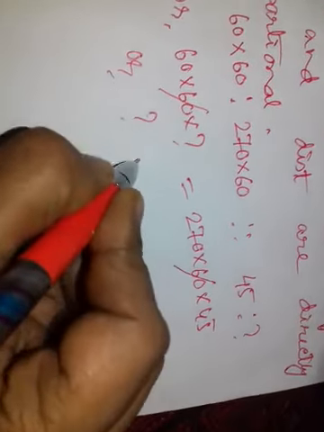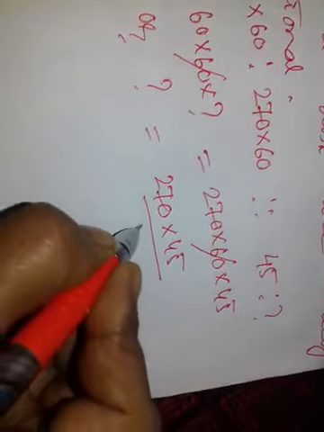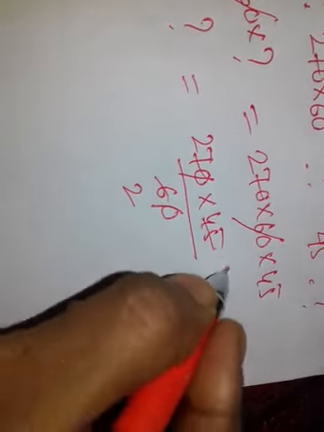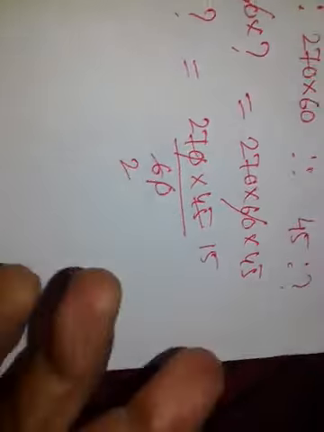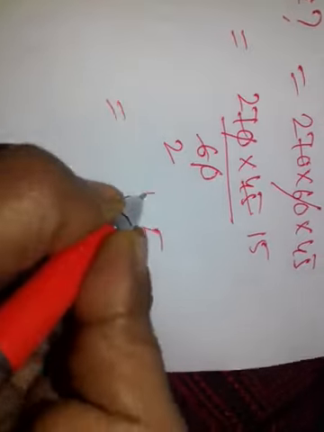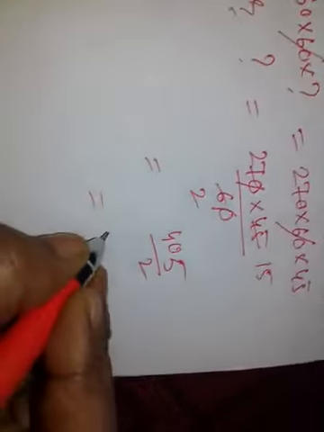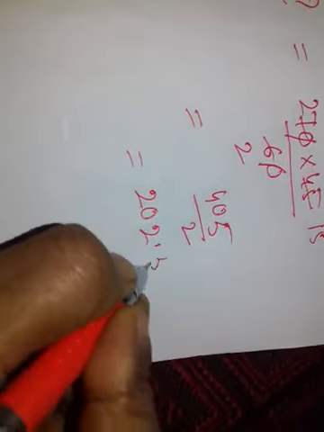Or question mark is equal to 270 into 45 by 60. Zero cancel. 3 2s are 6. 3 15. 45 by 2. That is 2 2s are 4, 2 2s are 4, 5, 0.